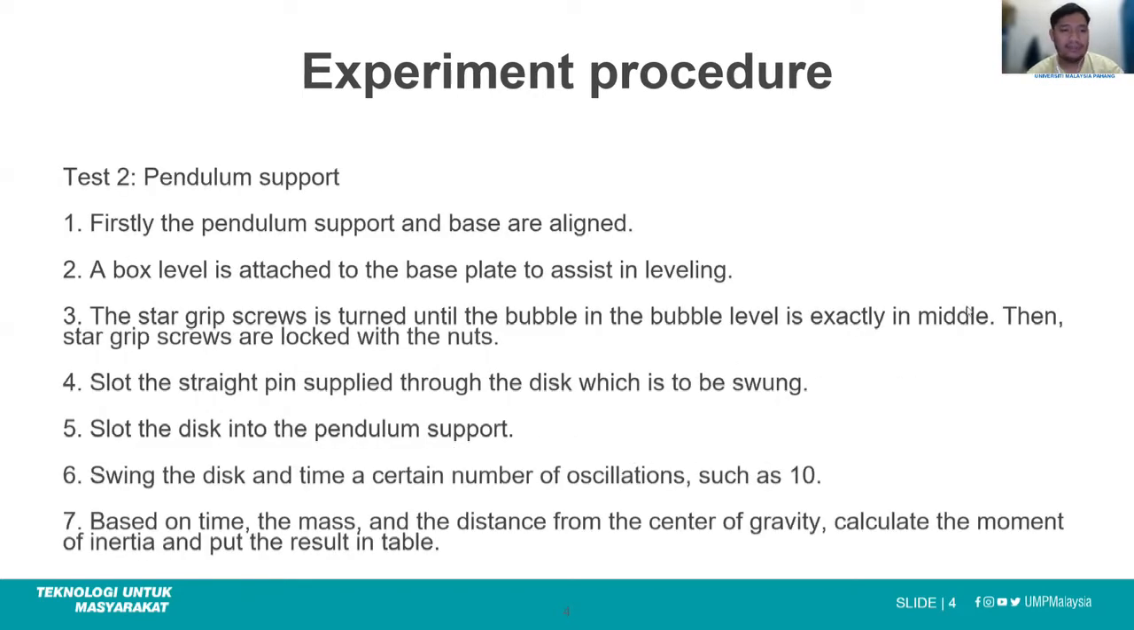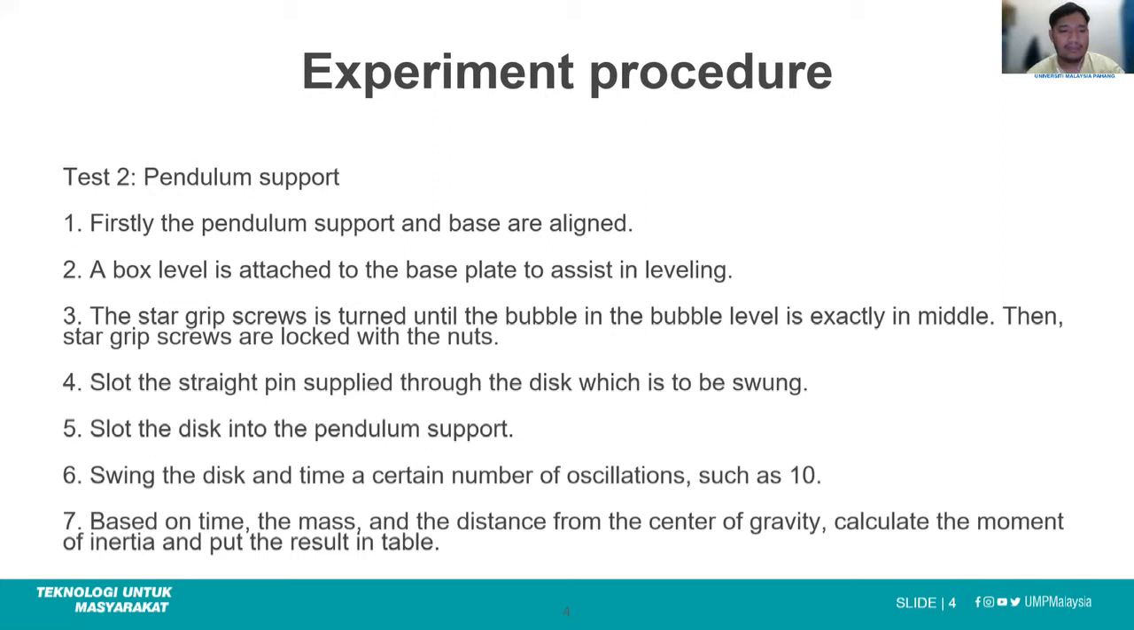For test 2, pendulum support. Firstly, the pendulum support and base are aligned. Second, a box level is attached to the base plate to assist in leveling. The star grip screw is turned until the bubble in the bubble level is exactly in the middle. Then the star grip screws are locked with the nuts.